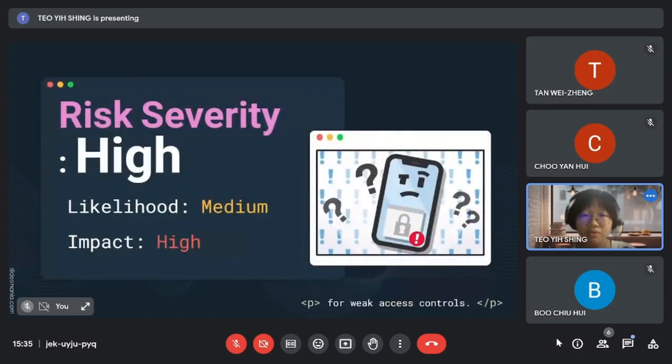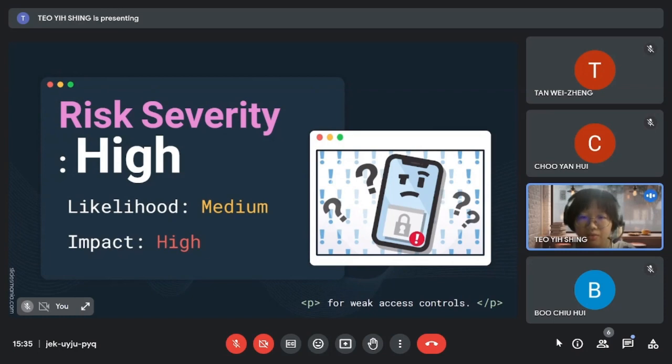The risk severity associated with weak access controls is classified as high, with a medium likelihood and high impact. Although the likelihood of exploitation may not be as significant as other types of attacks, the potential consequences are very high.